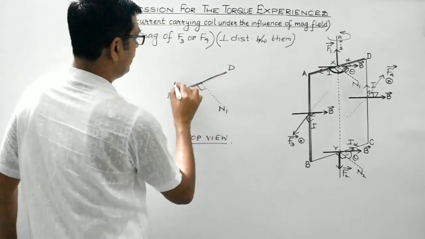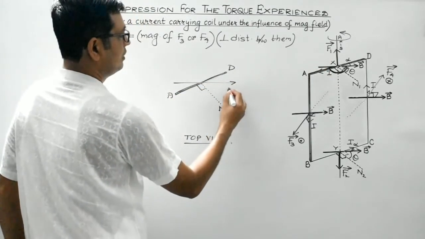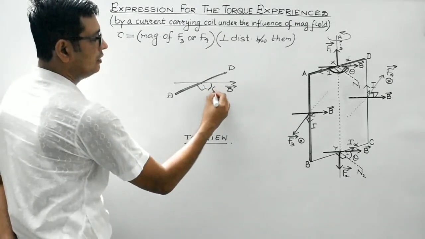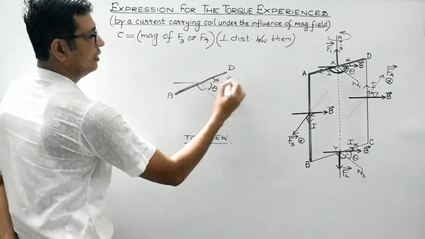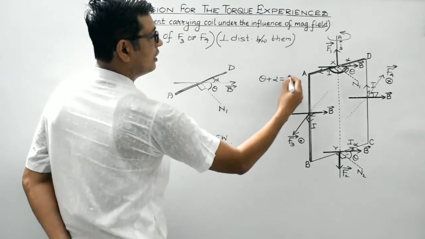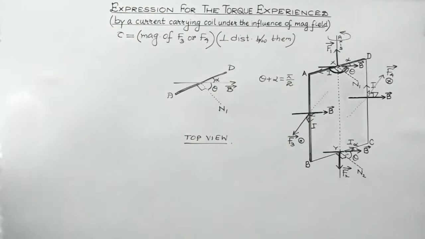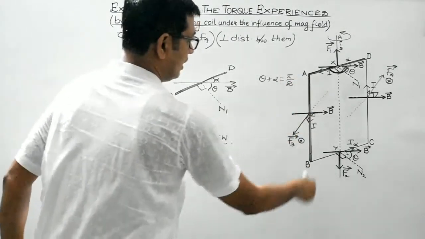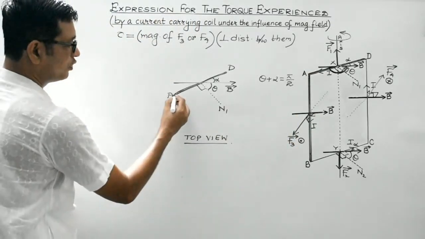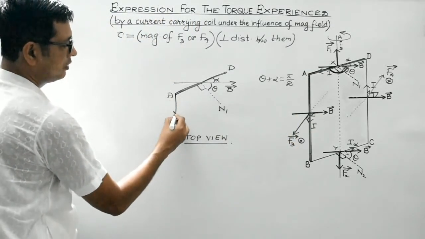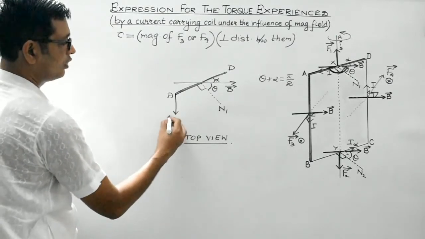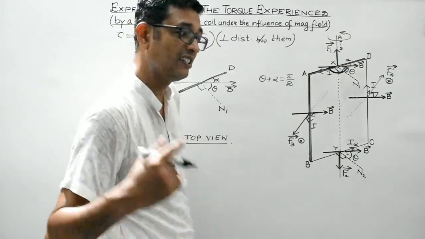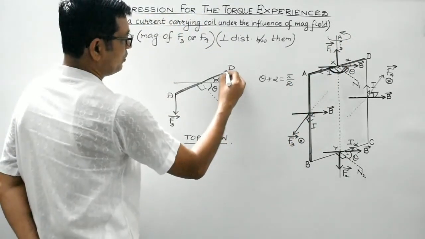This is the direction of the magnetic field, like this. And this angle is theta. This angle is alpha. And we are aware that theta plus alpha is equal to 90 degrees. No doubt regarding this, right? Now students, the AB arm experiences a force in the outward direction. So from the top view, F3 will be seen acting along this direction. And on the arm CD, the F4 force acts and is directed inwards, so it will appear to be acting along this direction.